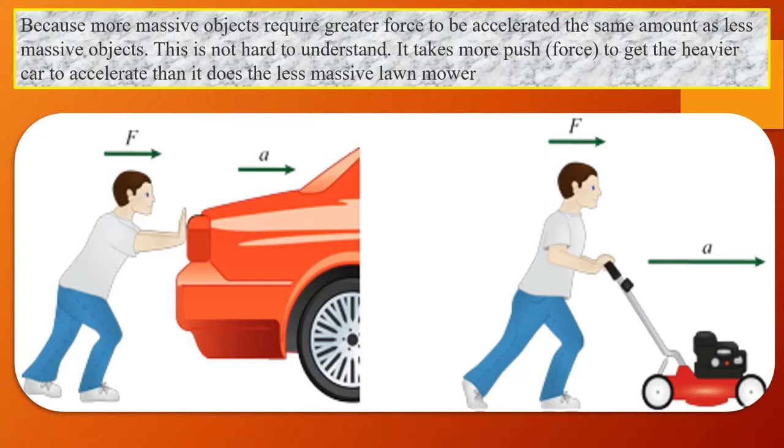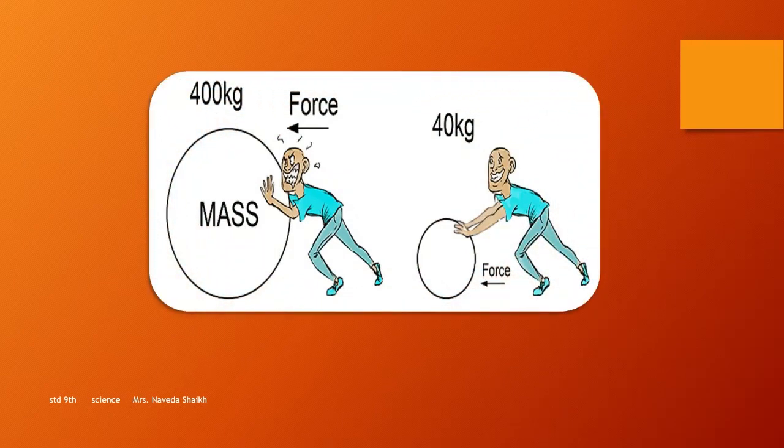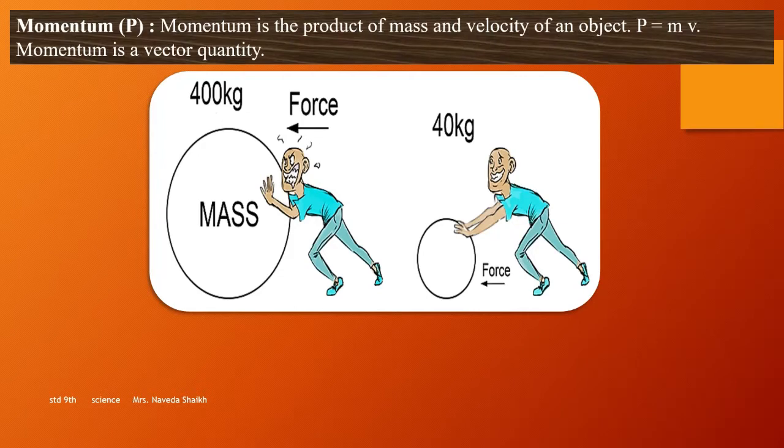So with this we can understand that it takes more push or force to get the heavier car to accelerate than it does the less massive lawn mower. It takes more force to push a car in order to accelerate it, rather than the lawn mower. Now this picture is also an example of the same thing. If the mass is more, you will require more force in order to accelerate it, in order to move it. If it is less, then it will be easier and it will be faster also.